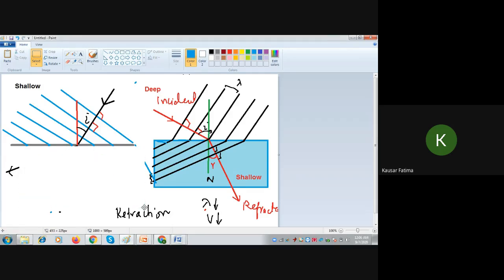Without drawing the direction of propagation and normal, I can simply complete the wavefront. I know that they will go away from the boundary. So I can do just roughly this way, keeping them parallel to each other. See, they are parallel and the wavelength has increased. Don't take them towards this, away from the boundary.